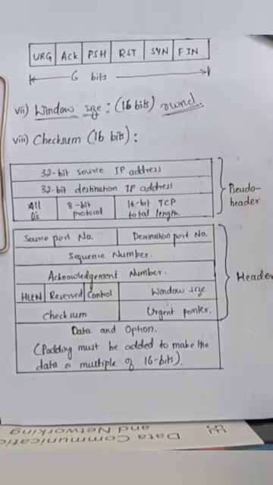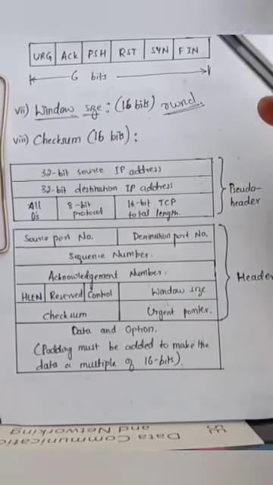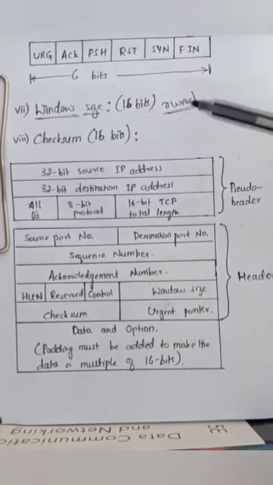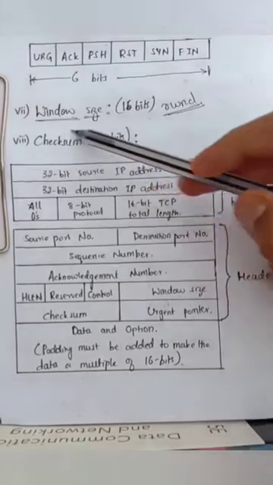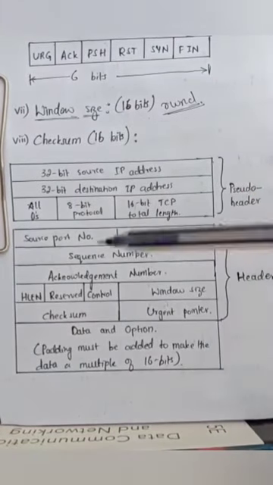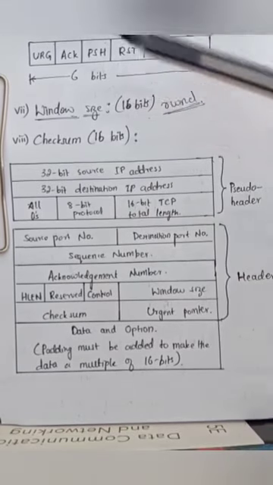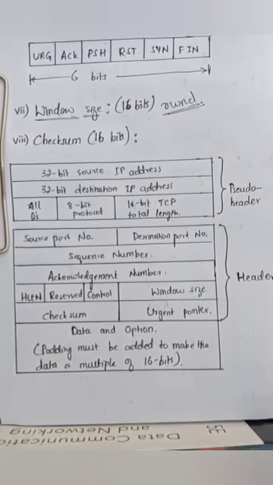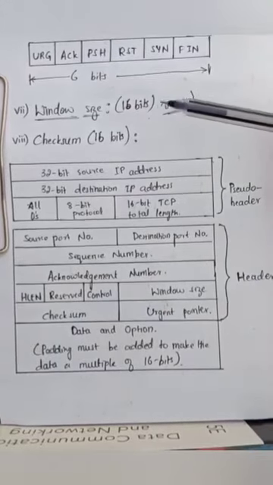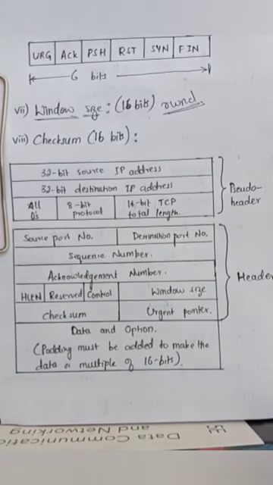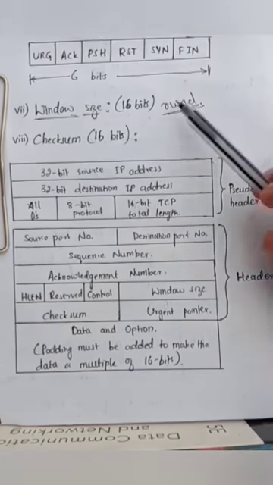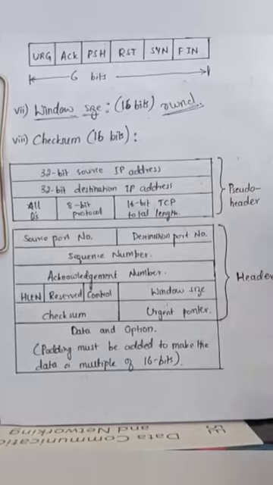Hence, this field is determined by the receiver side, not the sender side, and whatever the receiver sends through this field, the sender has to obey. If it is saying that it can accept only 5000 bytes, the sender has to send only 5000 bytes. He cannot send more than that. Hence, it is also called the receive window, denoted by RWND.